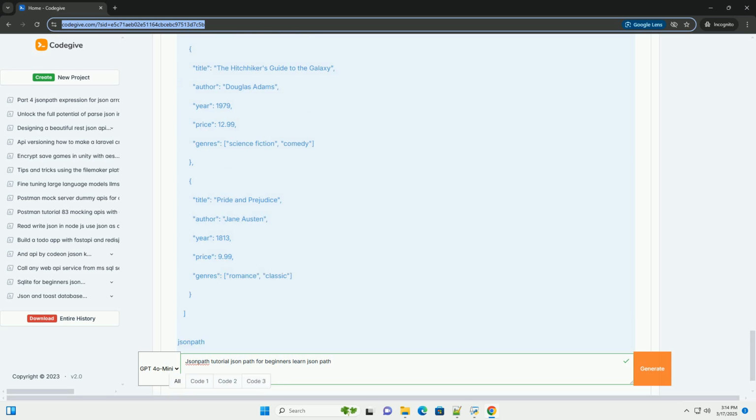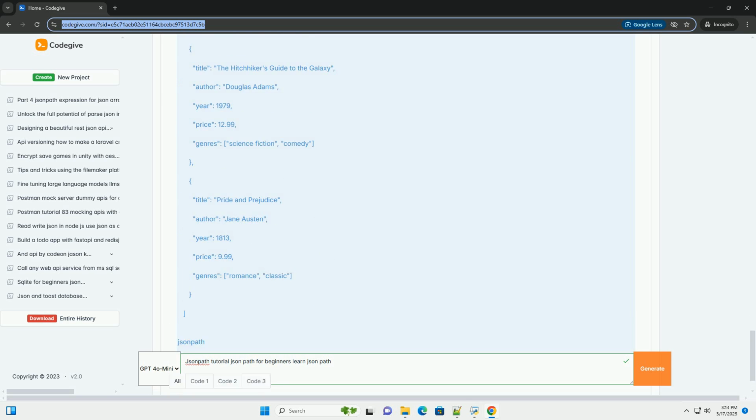Examples include https://jsonpath.com and https://www.jsonschema.net, which offers JsonPath testing in their online editor.